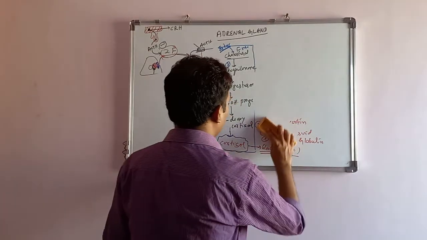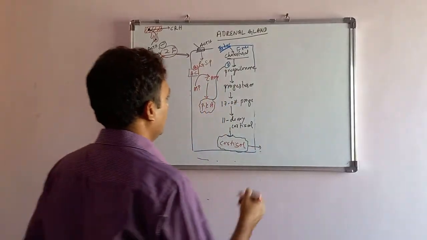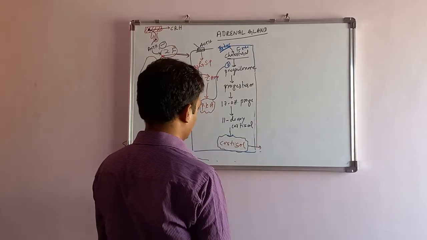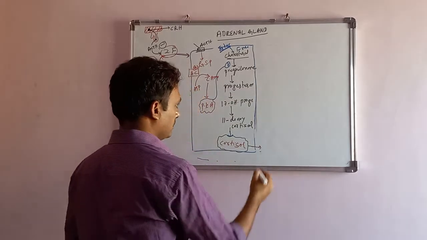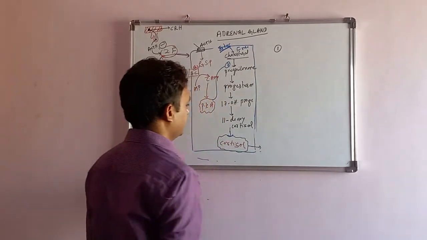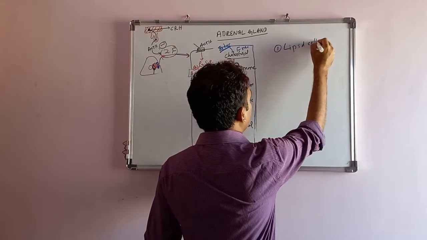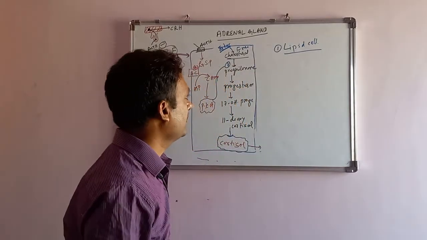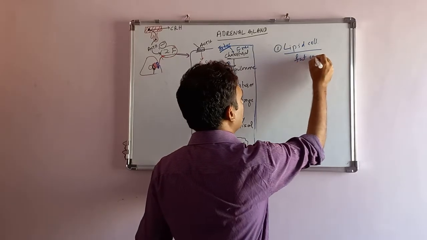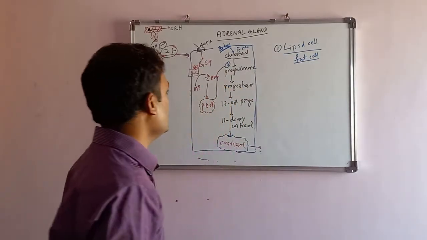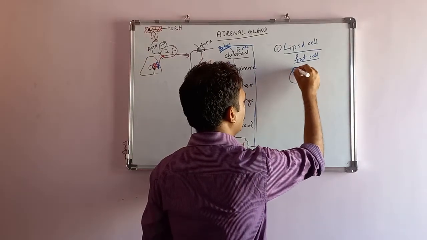Okay. Cortisol is there in the blood now. And what will it do? First one, it acts on the lipid cells. Lipid cells means what? Fat cells.